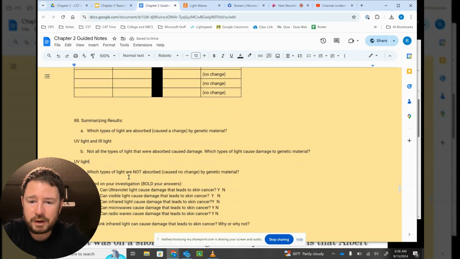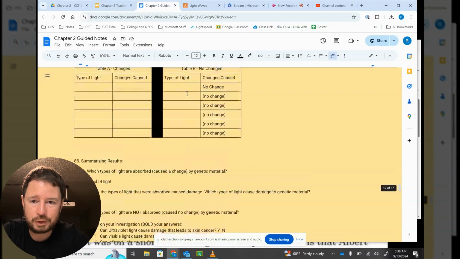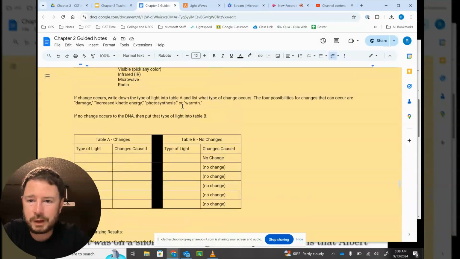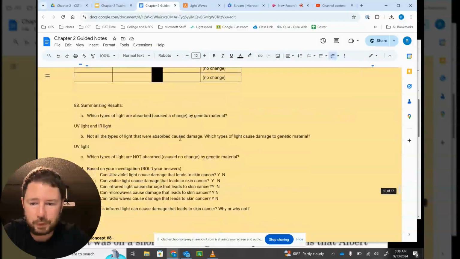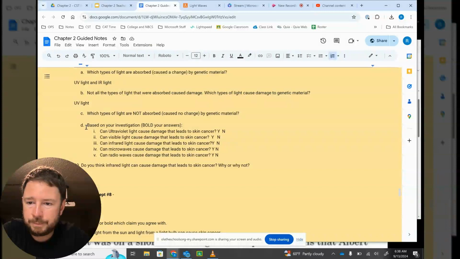Which types of light are not absorbed by genetic material? So if they're not absorbed, there's no change. So that's the ones from this column. These ones were not absorbed. So I believe that's visible light and microwave and radio waves. Those were not absorbed. Those go here into C. Okay, D says, based on your investigation, bold your answers, or you can just delete the one that's not correct.